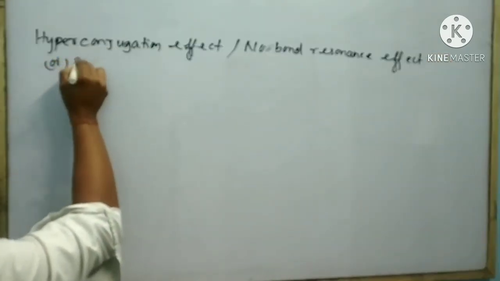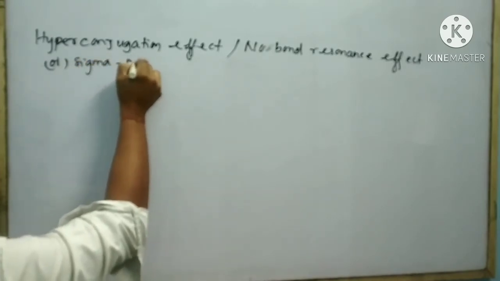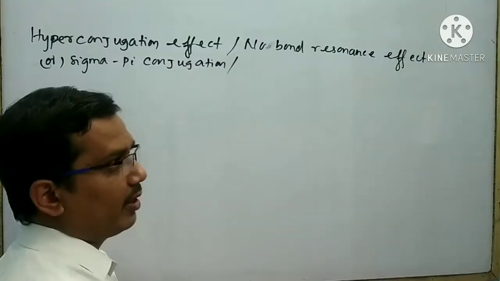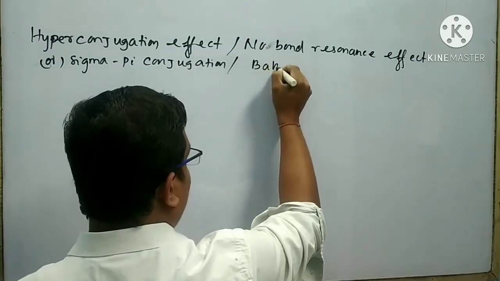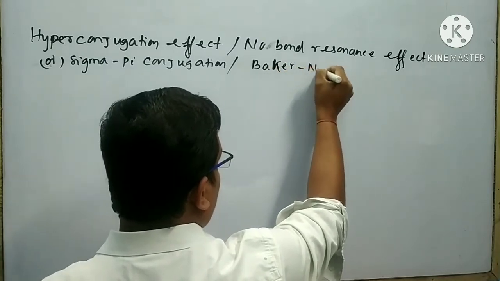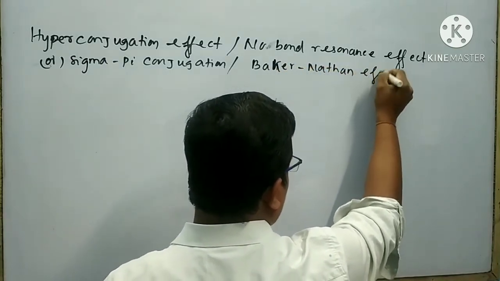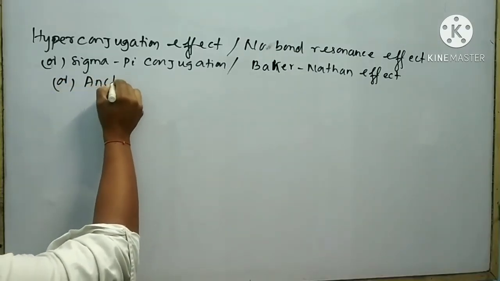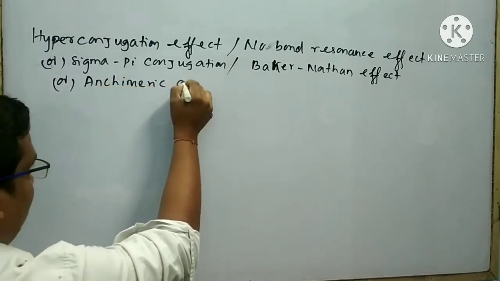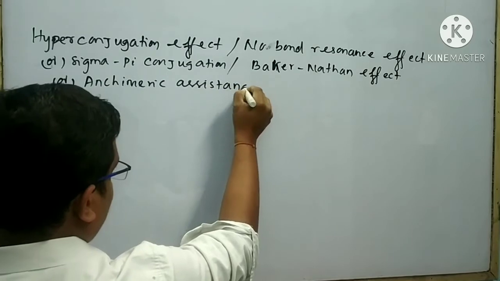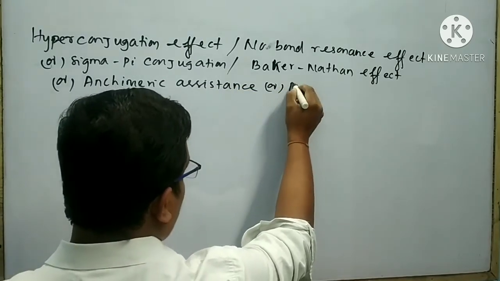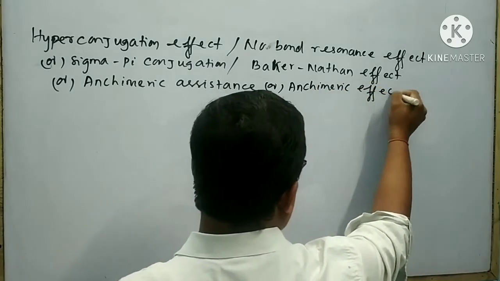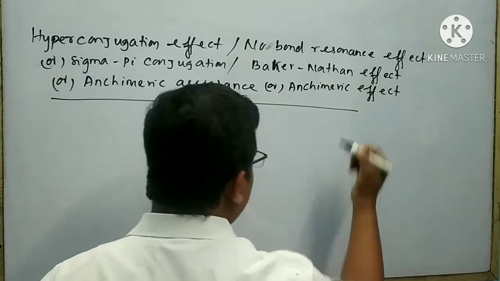It is also called sigma pi conjugation. It has other names too, that is Baker-Nathan effect. It is also called anchimeric assistance. It is also called anchimeric effect. There are different names for the hyperconjugation effect.